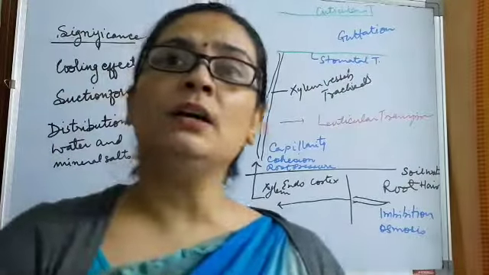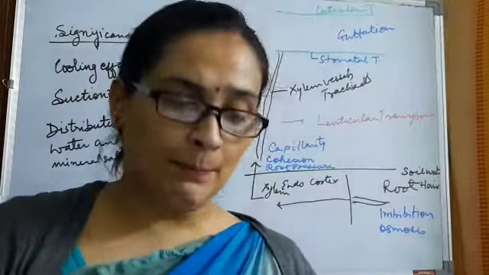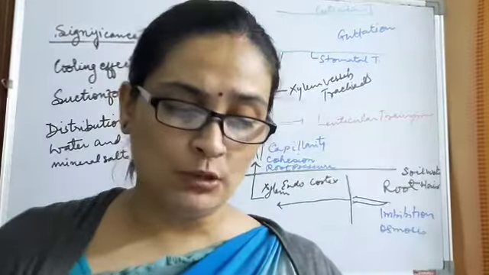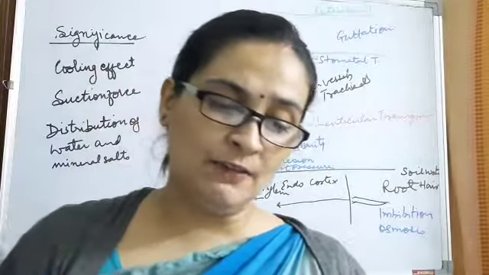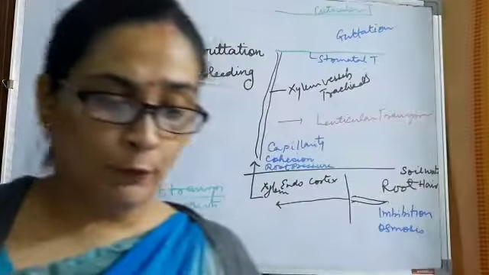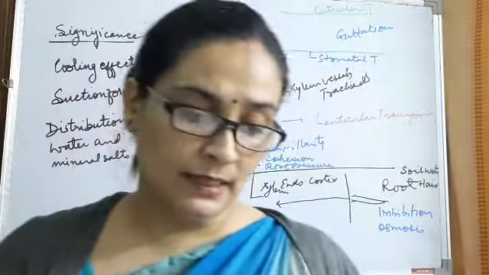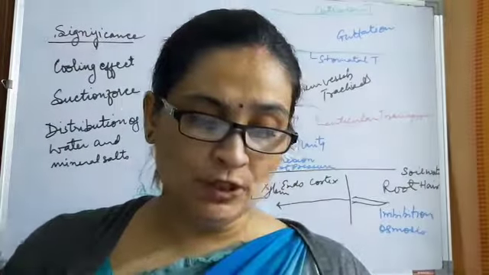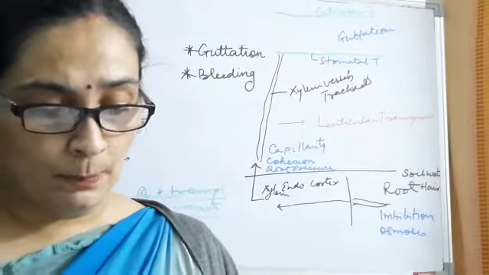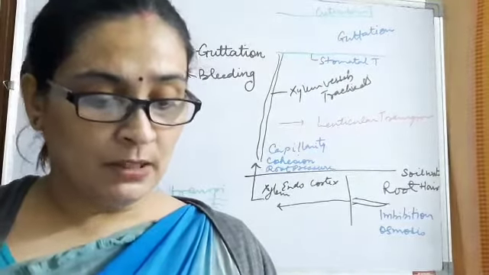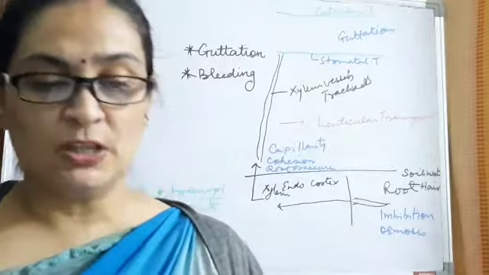The third difference, transpiration and evaporation. Transpiration is the loss of water in the form of water vapor from aerial parts of the plant, whereas evaporation is simply loss of water from the surface of a body, and that is in the form of vapor. Evaporation is a physical process, whereas transpiration is a vital process. And evaporation is fast, whereas transpiration is slow.